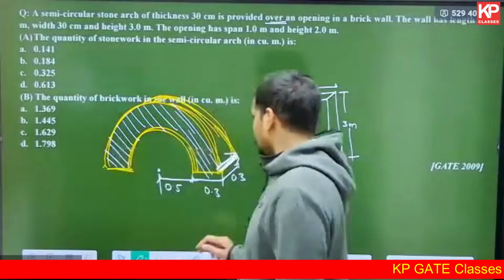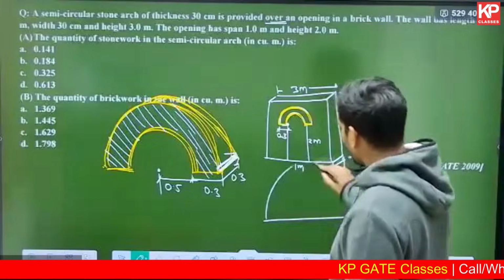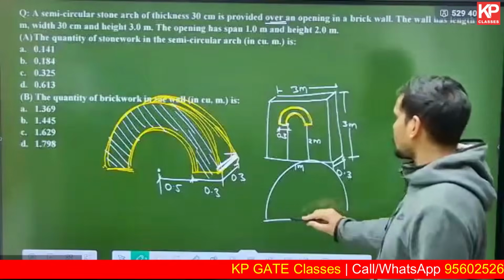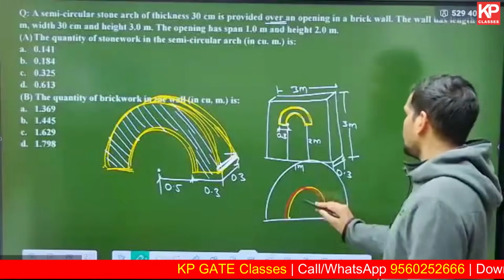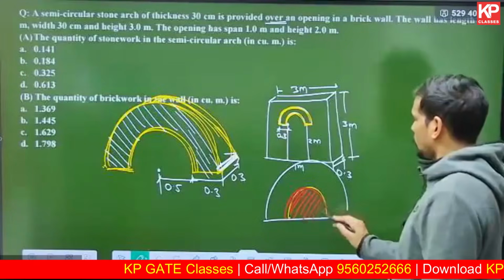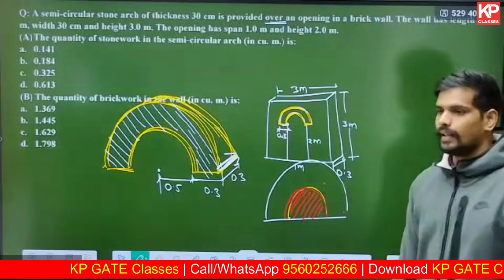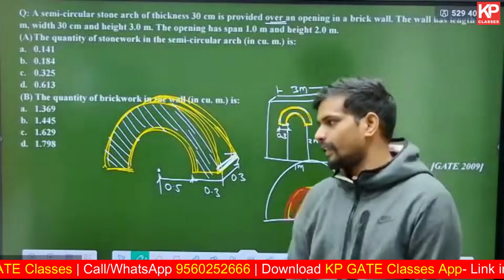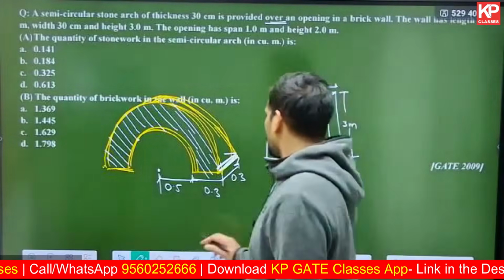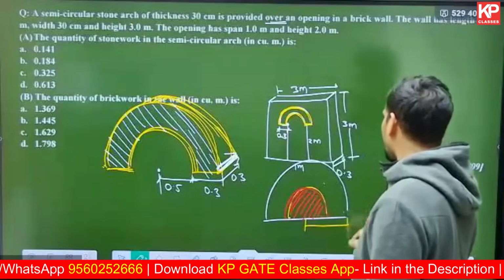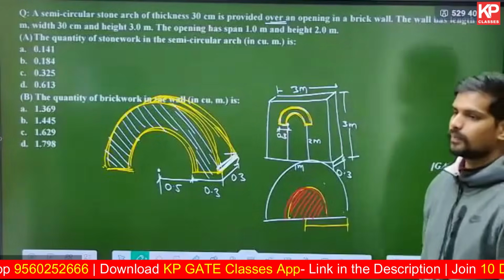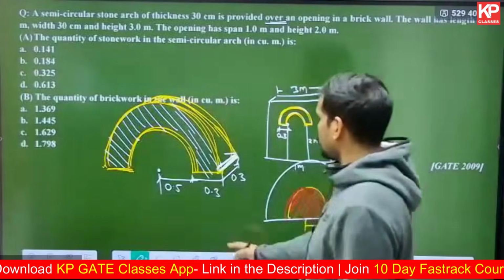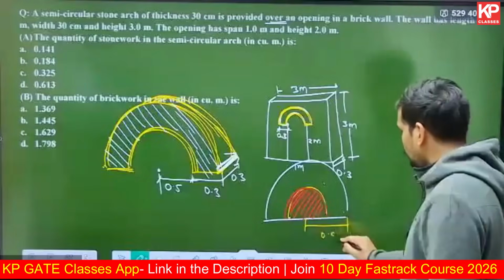One of it is you can find out the total area of the semicircle till the outer extrados, subtract the smaller semicircle till the intrados line. This part if you remove, that will give you the remaining area. So find out this larger semicircle. Area of semicircle is half of pi r square. So I'm sure you can do that. To find out the area till the outer part, what is that radius you will consider? The bigger semicircle, what is the radius for it? 0.5 plus 0.3, that will be 0.8.